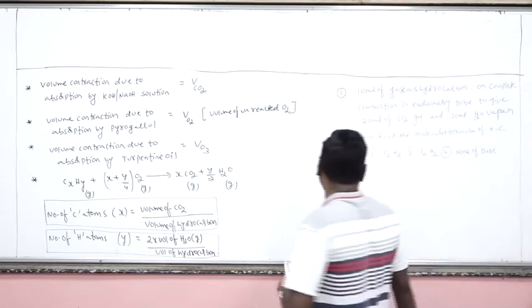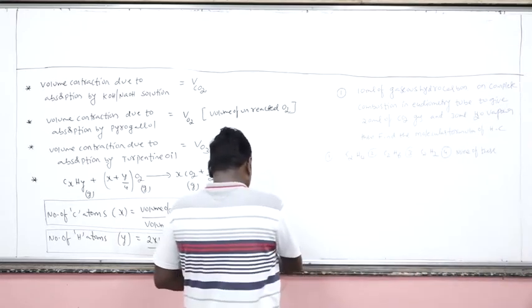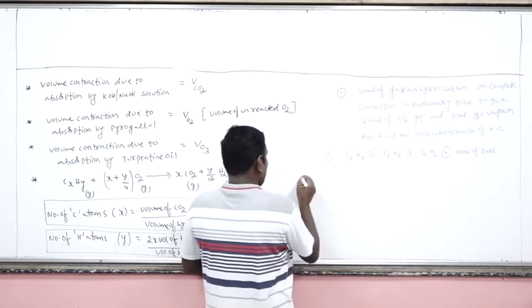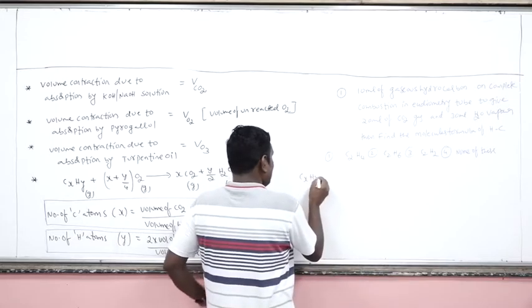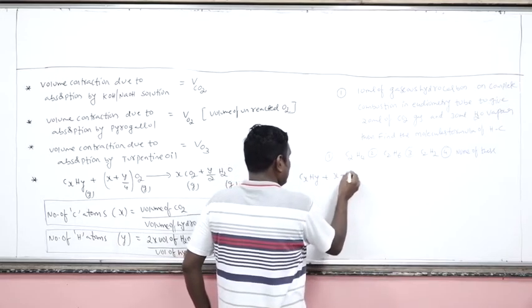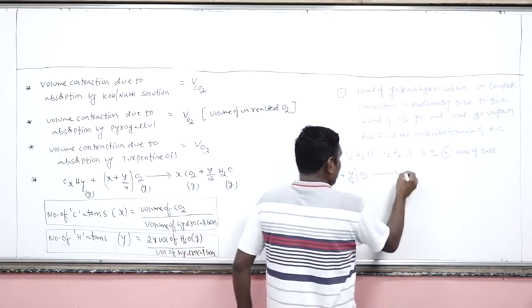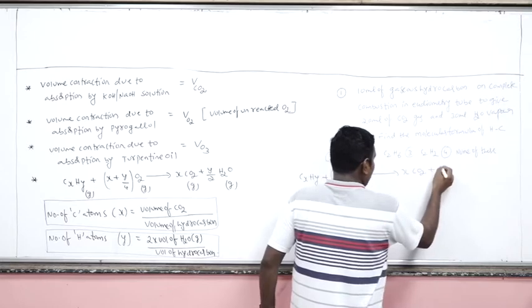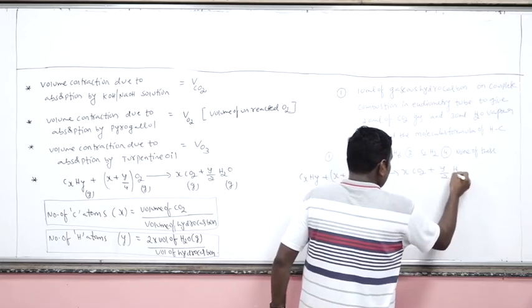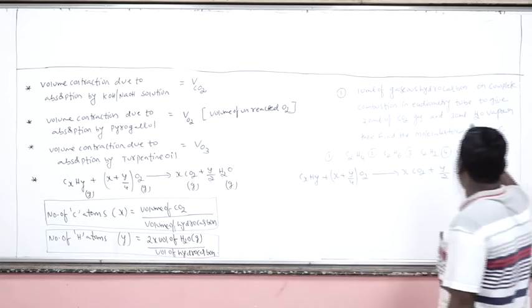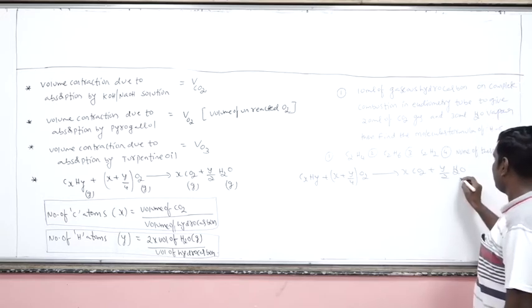Are you getting my point? So there is a general equation CxHy plus (x plus y by 4) O2 gives what? xCO2 plus y by 2 H2O. In this question, water is in which state? Vapor phase. Okay.